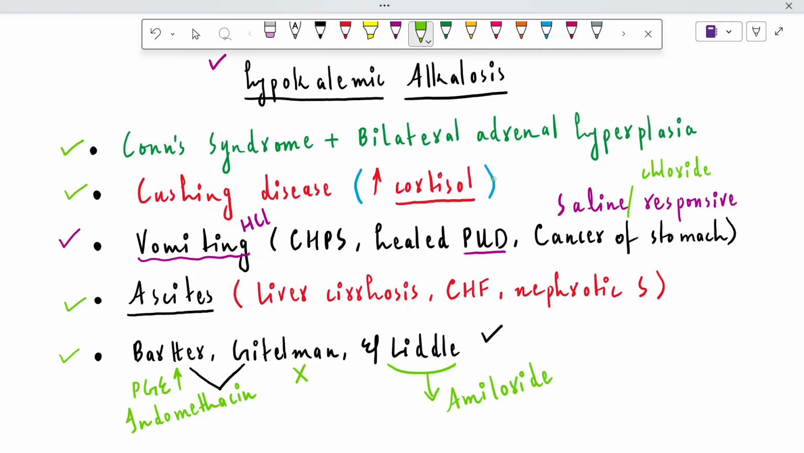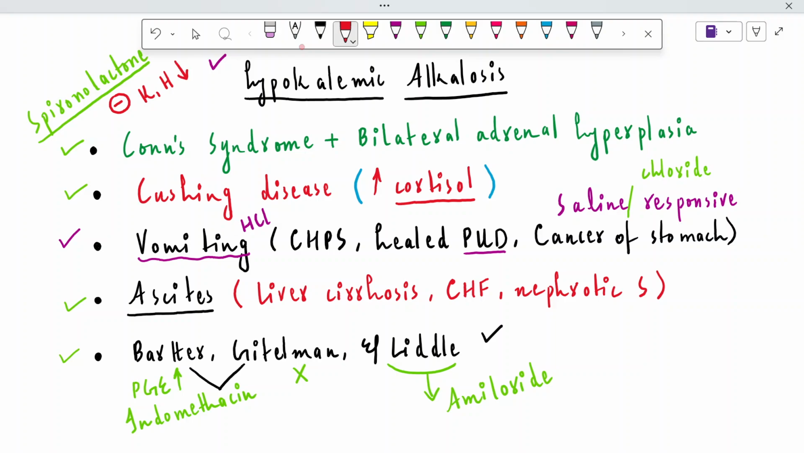What about Conn syndrome, Cushing's disease, and ascites? In all such conditions, we can give spironolactone. Spironolactone is an aldosterone receptor inhibitor, and it is going to diminish the function of aldosterone, and treat the hypokalemic part as well as the alkalosis part. Because aldosterone has been inhibited, sodium reabsorption will be less, and potassium and hydrogen excretion will also be reduced in response to spironolactone.